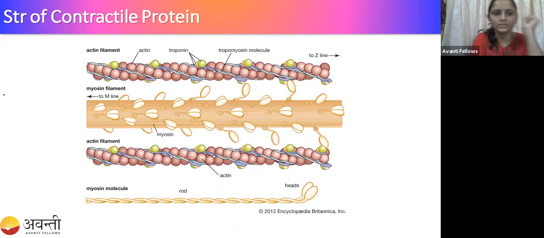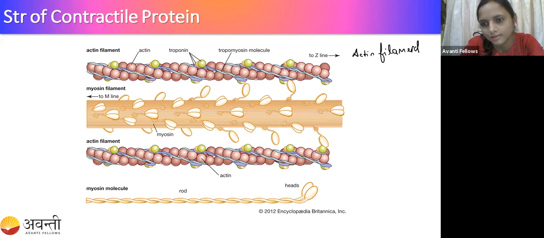Okay. So I have told you that the actin filament is a thin filament, and also the myosin filament, right? Here we will see the structure of the contractile proteins. Kindly observe this. Don't confuse these things. Here the actin filament is made up of two F actin.